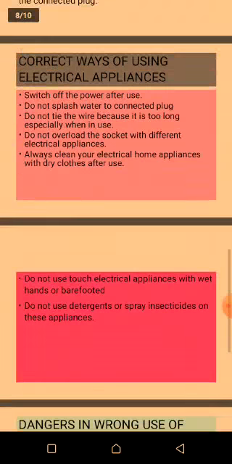Also, we saw a subheading that says correct ways of using electrical appliances. One of the correct ways to use electrical appliances is to switch off power after you have used the home appliances. You switch off the power from the socket. Number 2 is that you do not splash water on a connected plug. Number 3, do not tie the wire together because it is too long.